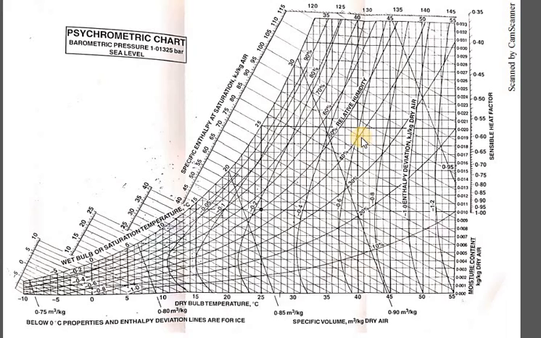This is point number 1, this is point number 2, and below that will be 32.58, and from this point again we can see 0.014. So W is equal to 0.014, and TD3 is equal to around 32.5 or 33 degrees Celsius, whereas TD4 is equal to around 12 degrees Celsius.